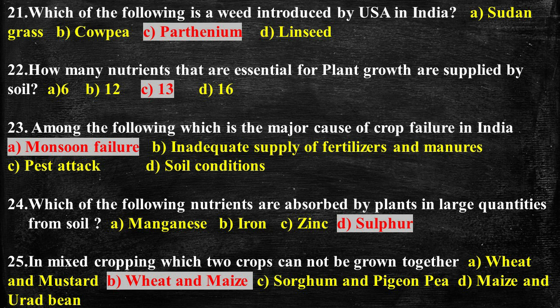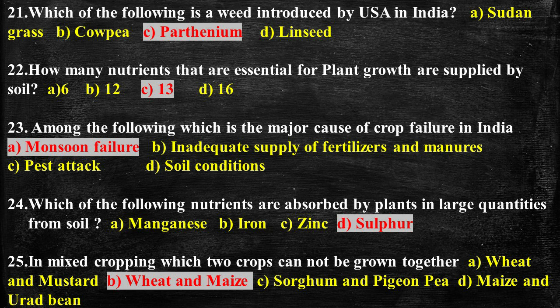So these are supplied either from soil minerals and soil organic matter, or by organic or inorganic fertilizers. Question number 23. Among the following, which is the major cause of crop failure in India? And the answer is monsoon failure. Crop failure, also known as harvest failure, is an absent or greatly diminished crop yield relative to expectation caused by the plants being damaged, killed or destroyed, or affected in some way that they fail to form edible fruit, seeds or leaves in their expected abundance.